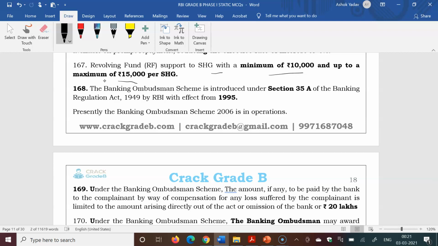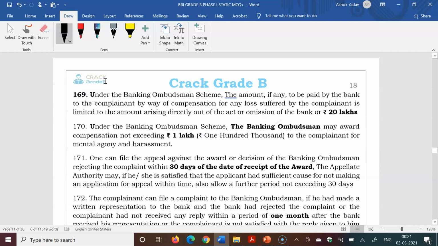The Banking Ombudsman Scheme was introduced under Section 35A of the Banking Regulation Act by RBI with effect from 1995. But the present scheme that is in operation was launched in 2006.